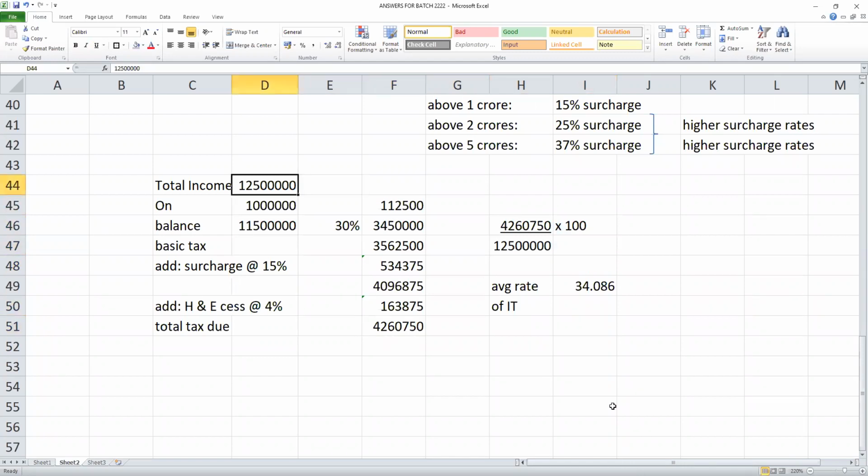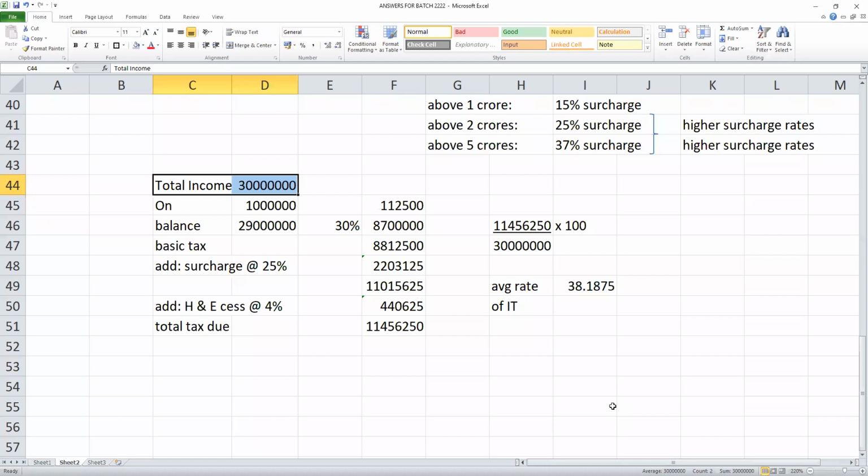Next up. Sir, my income is 3 crores. What will be the tax? 10 lakhs, 112,500. Balance, 30%. Total basic tax. Surcharge? 25%. Why 25%? Above 2 crores. More than 2 crores. If your income, what is total income? 3 crores.